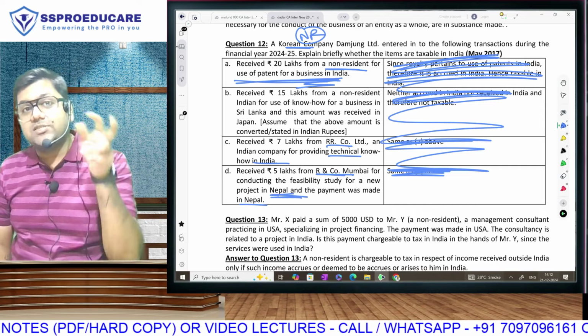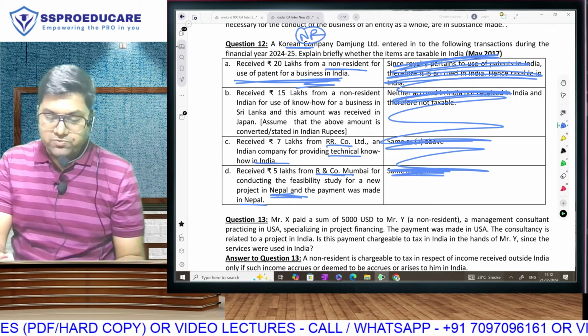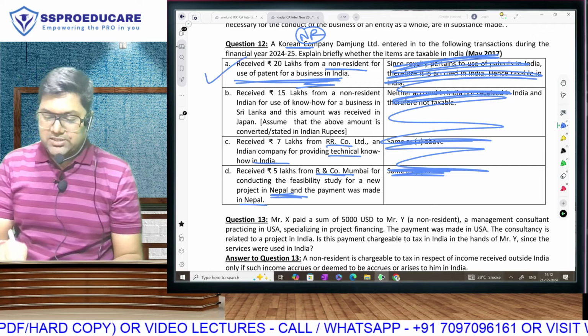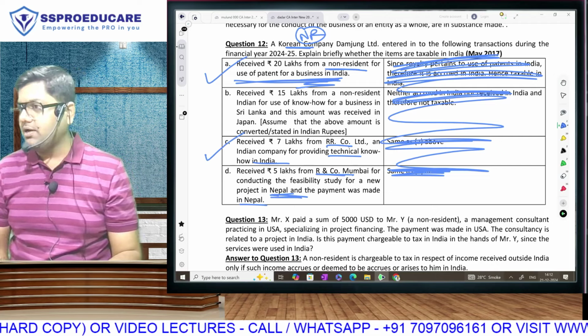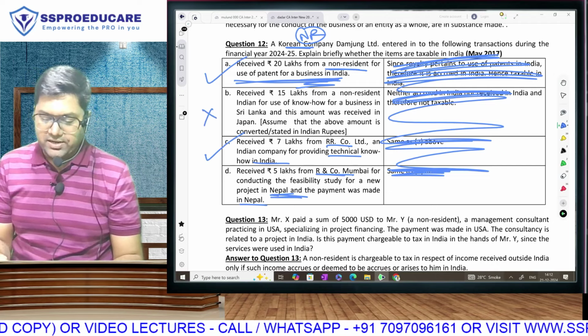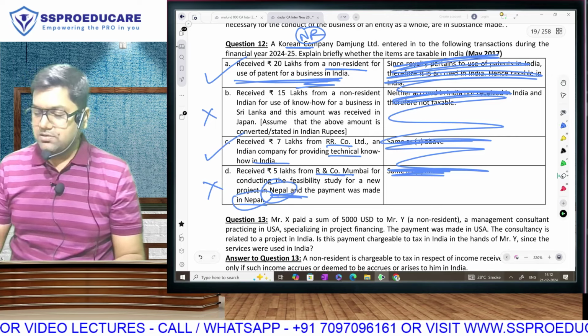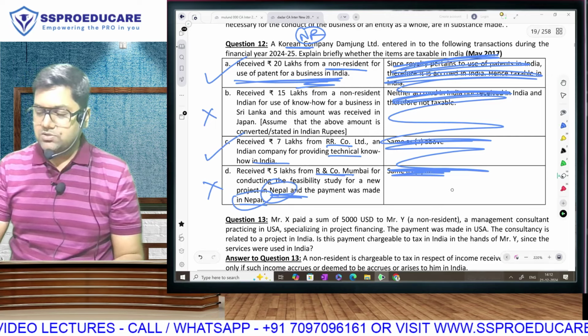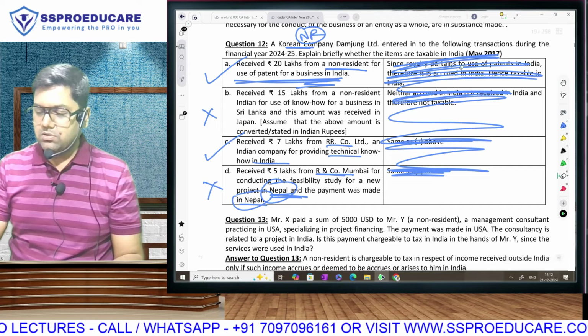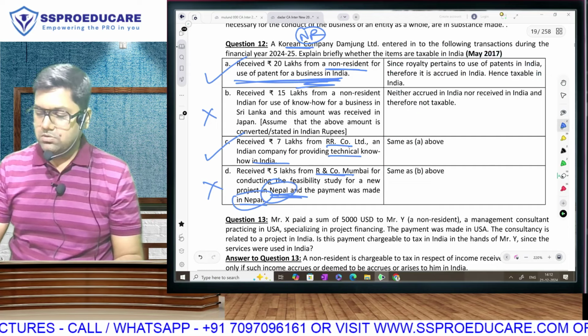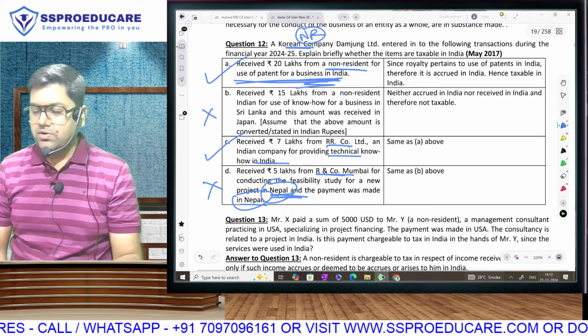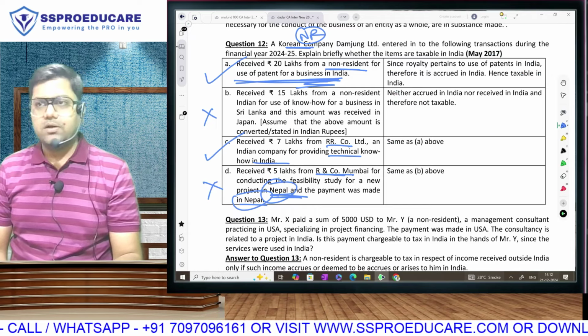We will see where the usage is taking place. This was usage in India, so taxable. This was usage in India, so taxable. But this was outside India, and this is also outside India. If outside India, then it is not taxable. Understood or no? So therefore, only the first one and the third one will be taxable.